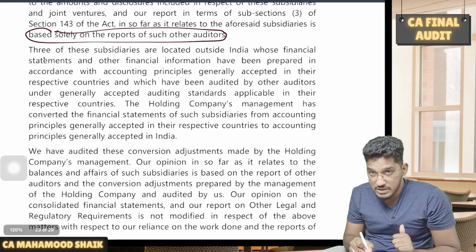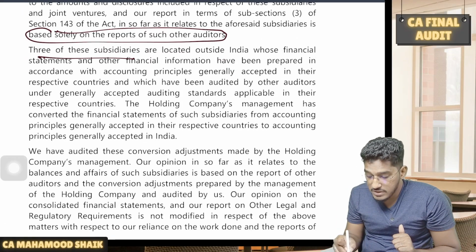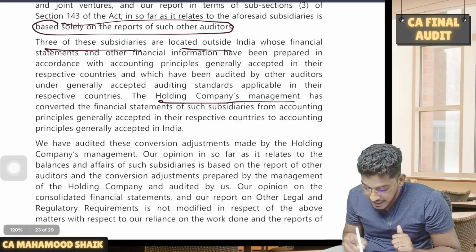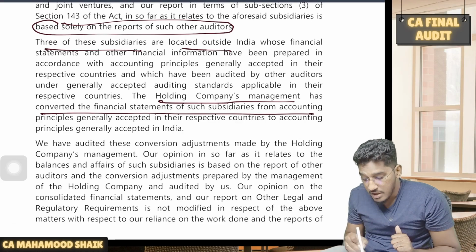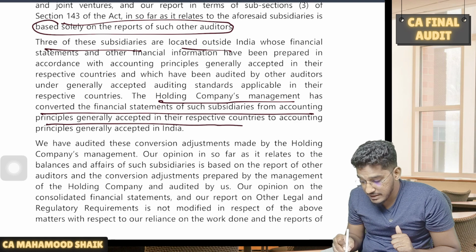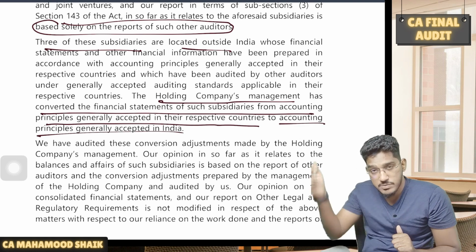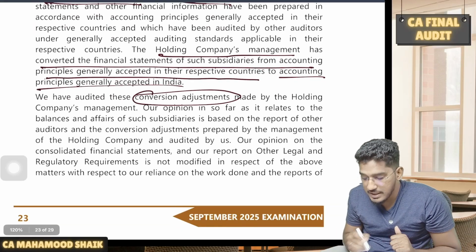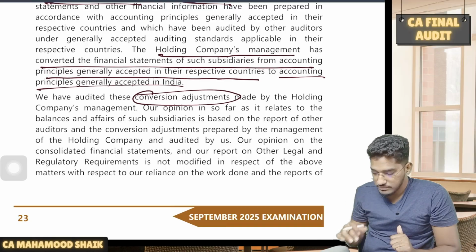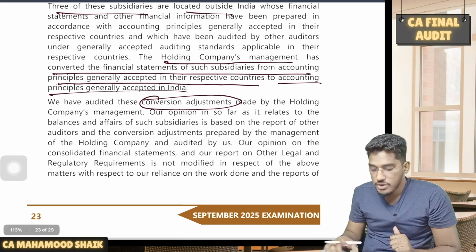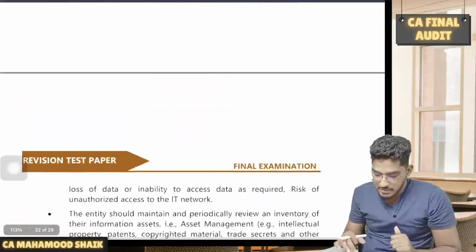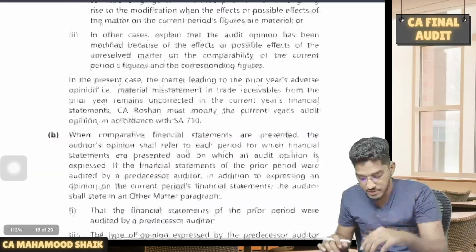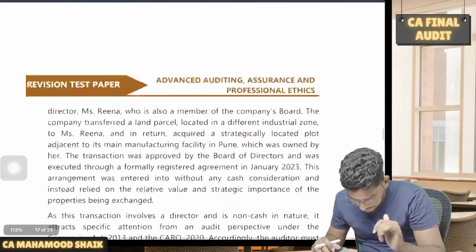And now you should talk about the subsidiaries which are outside of India. 3 of the subsidiaries are outside India. And for these subsidiaries, the holding company's management has converted the financial statements from accounting principles generally accepted in their respective countries to accounting principles generally accepted in India. And we have audited those conversion adjustments. So whatever I have given you in the explanation, all that you have to keep in your other matter paragraph. So you have to definitely refer to this question once. Very interesting question.